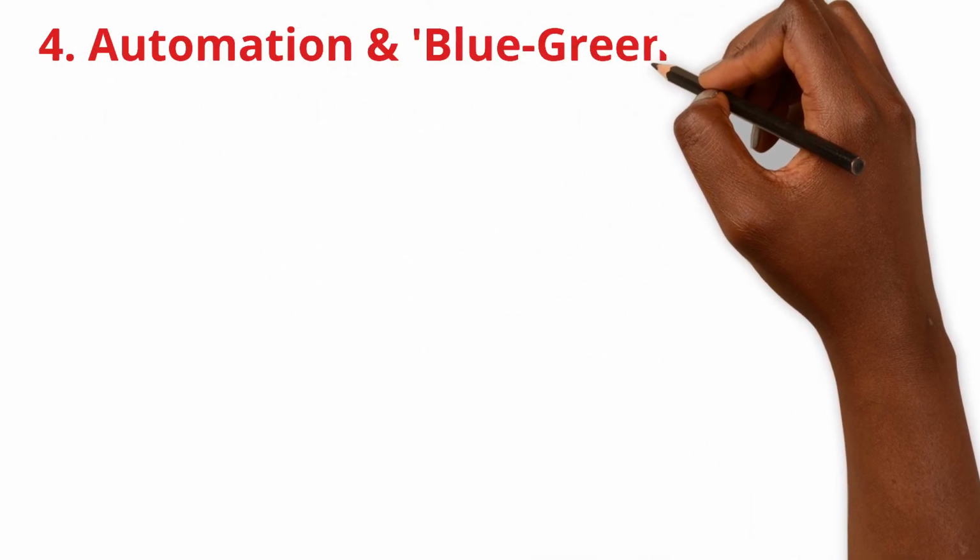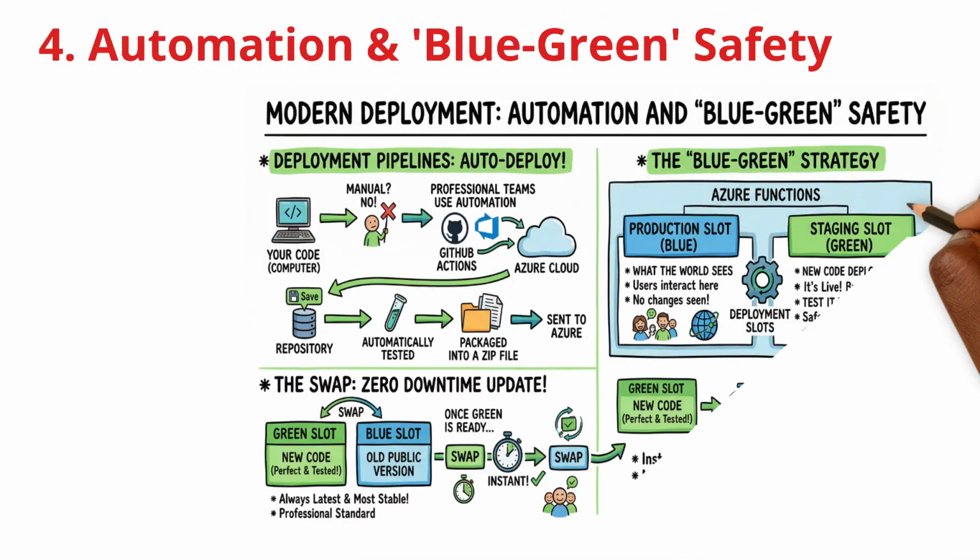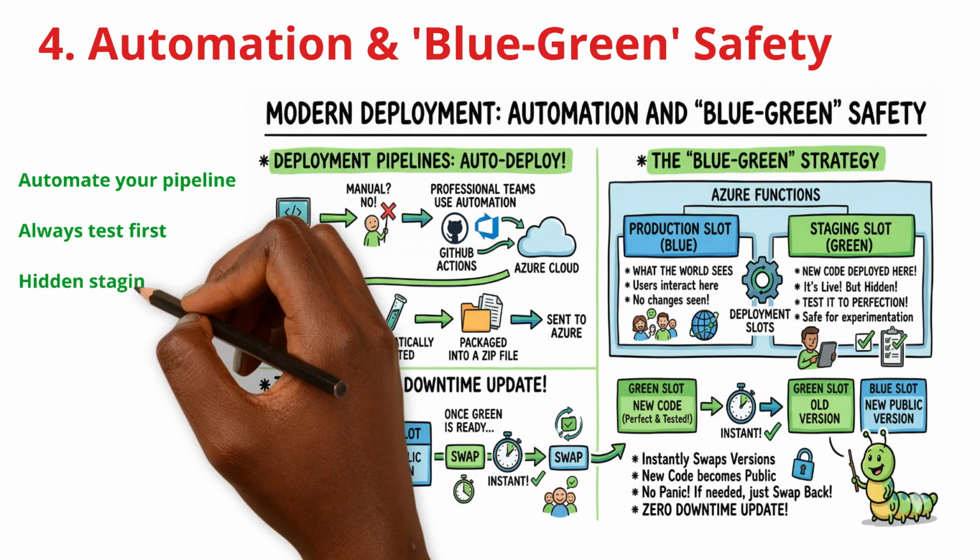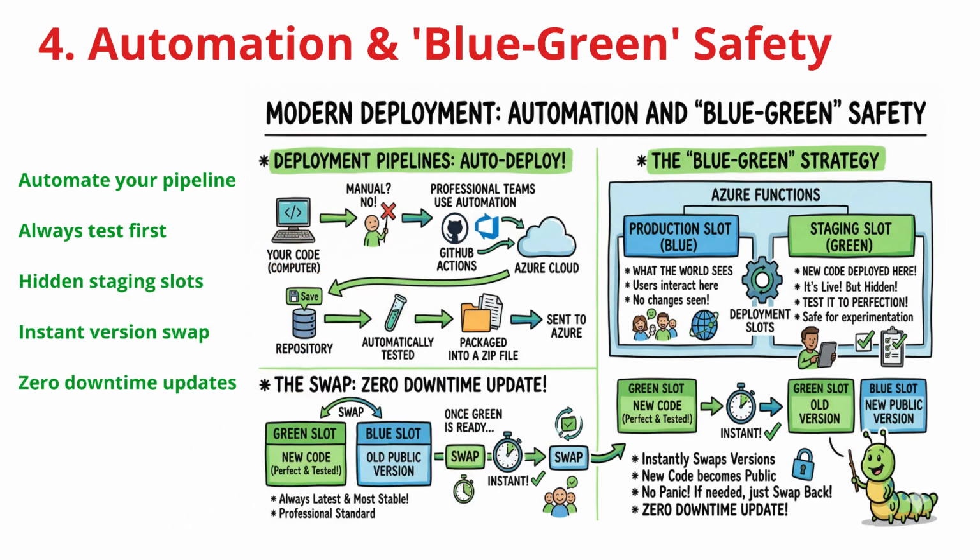Getting your code from your computer to the cloud shouldn't be a nerve-wracking manual process. Professional teams use automation to ensure everything is smooth and stable. It starts with the deployment pipeline. Imagine a conveyor belt. Every time you save your code to a repository like GitHub or Azure DevOps, it triggers an automatic sequence. Your code is tested for bugs, packaged into a zip file, and sent straight to Azure. No human error, just consistent updates.